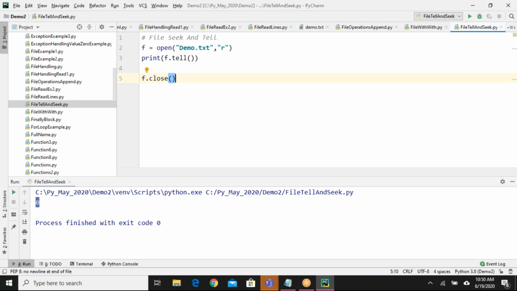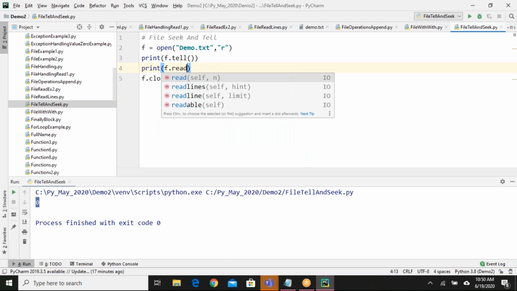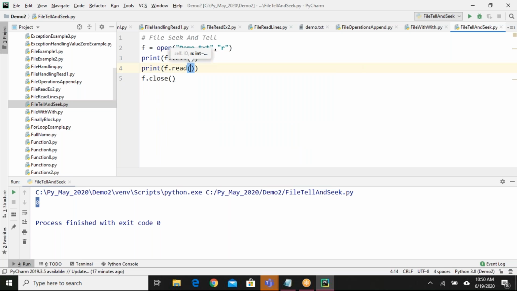So for example, I'll say print f dot read of say 3. Okay, I said f dot read of 3. What happens? A read of 3 will read 3 characters from the cursor.